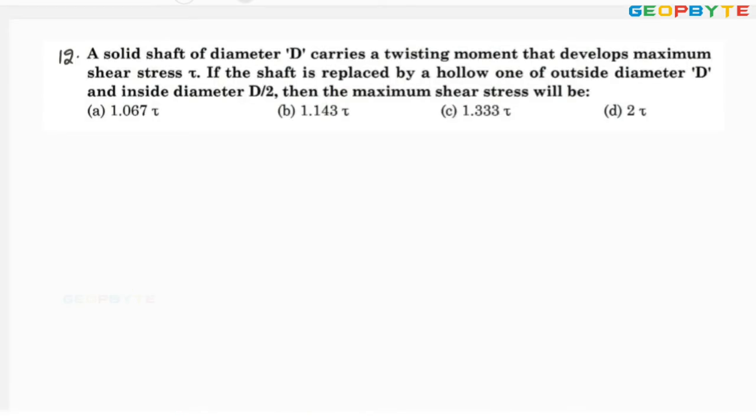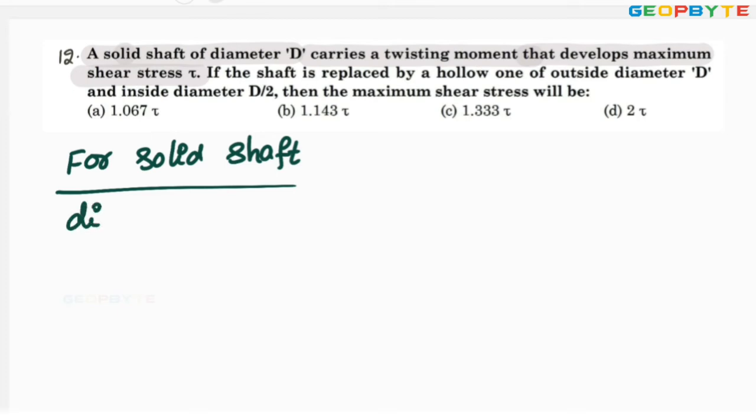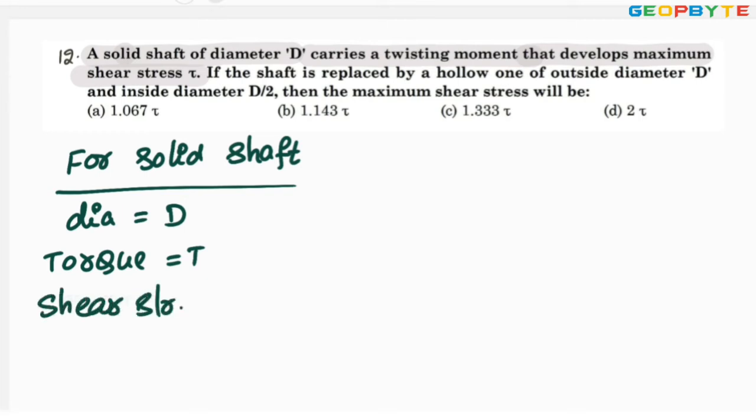Let us read the next problem. A solid shaft of diameter d carries a twisting moment that develops maximum shear stress tau. For the solid shaft, diameter equal to d, torque equal to T, shear stress equal to tau.